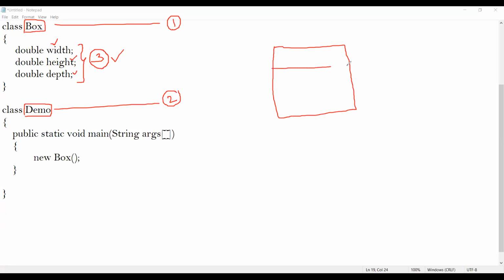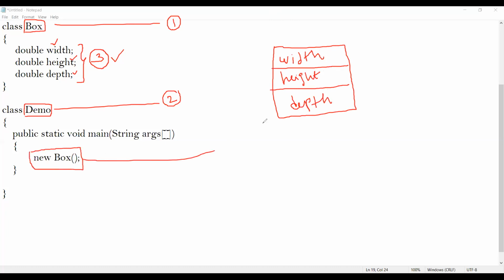And what does an object contain? An object contains instance variables, so it contains width, it contains height, and it contains depth, right, students? The statement new Box creates the corresponding object, and we call this an object. It is an object of the class called Box.